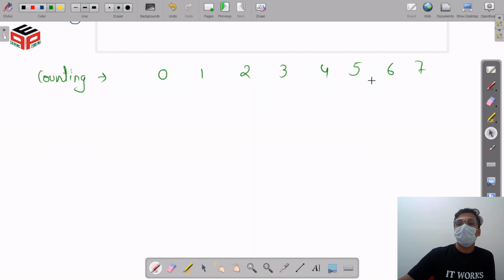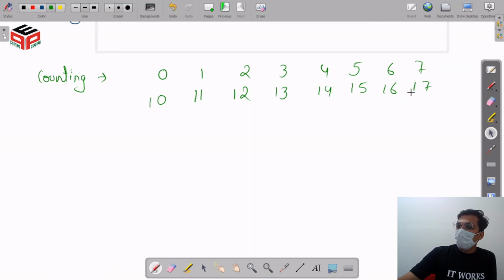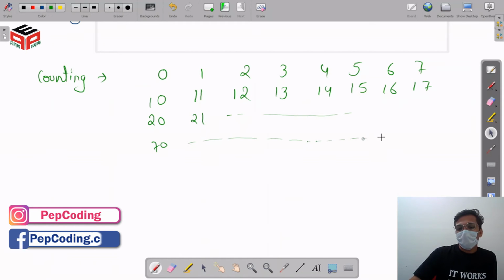So we have this many distinct digits. You have guessed it correctly, the next number is going to be 10. So that's nice, you have guessed it. After that, we are going to go till 17. Here we get exhausted with our last digit, so we are going to increment the value of this digit. So our next numbers are 20, 21, and this is going to happen till 70, and the last number in this range is 77.